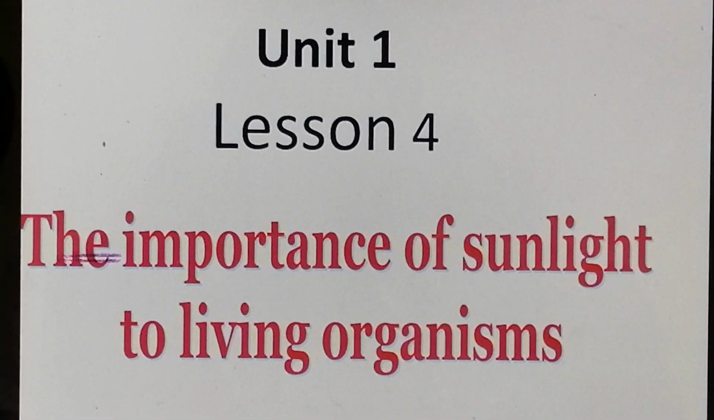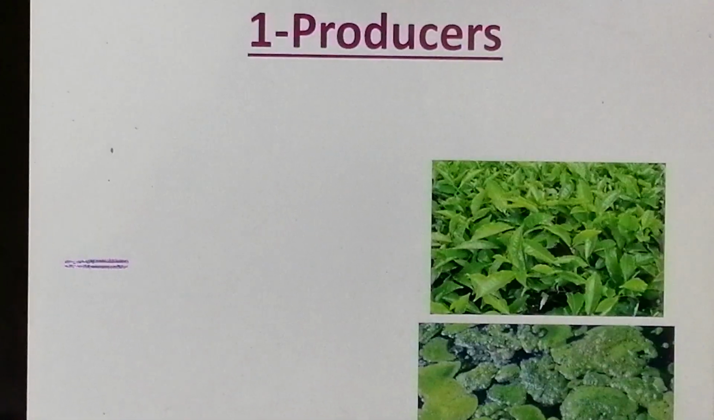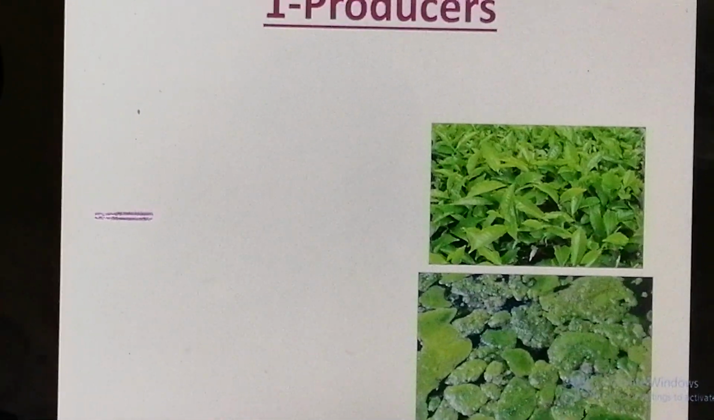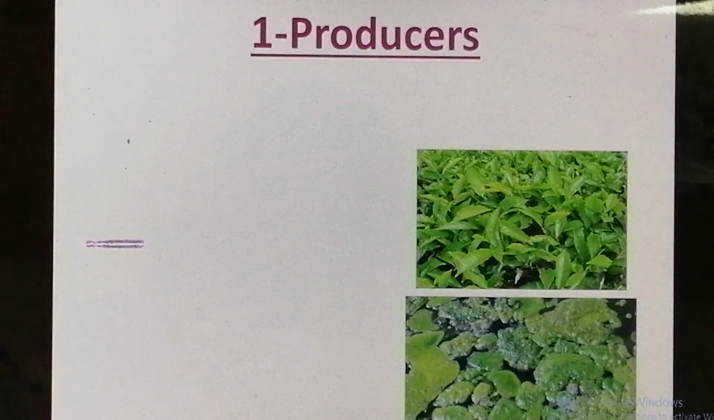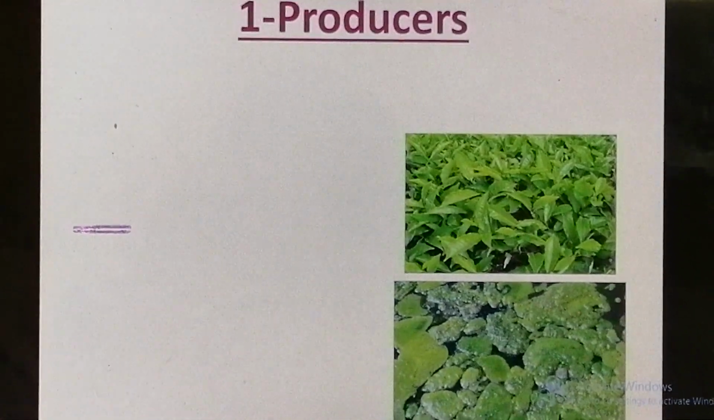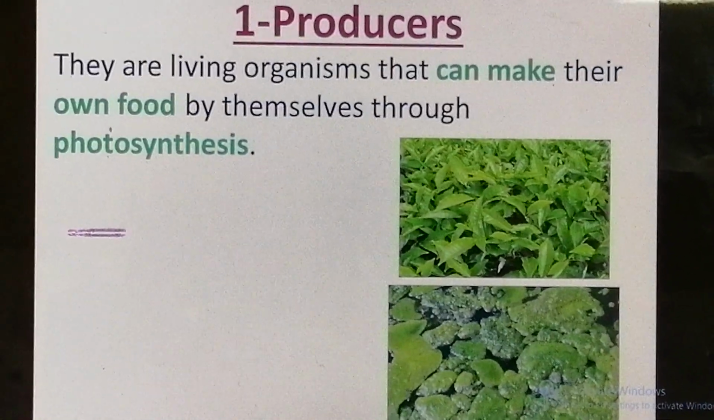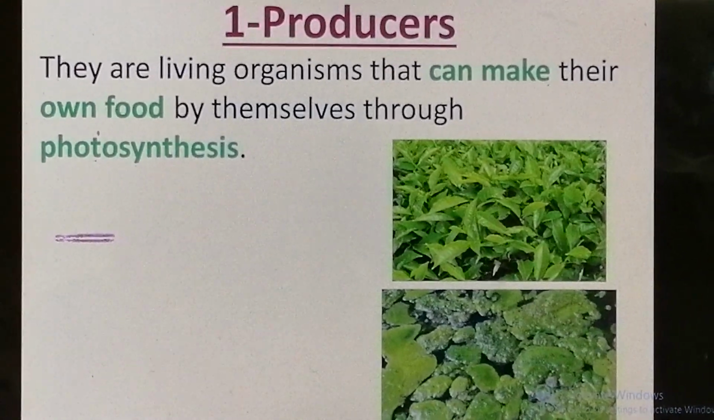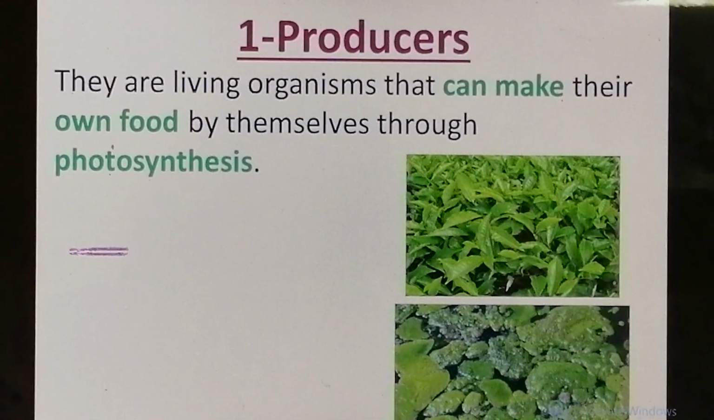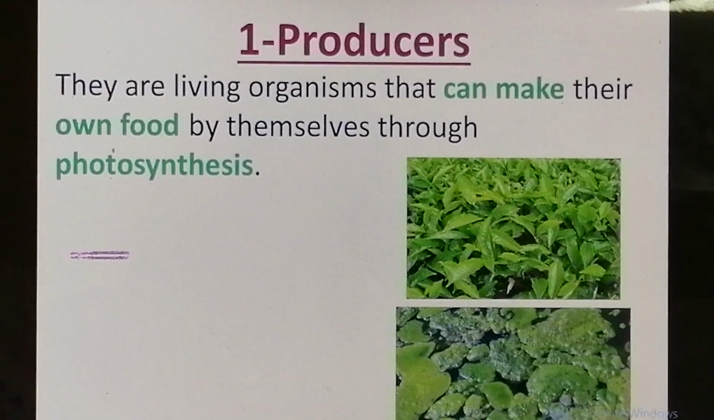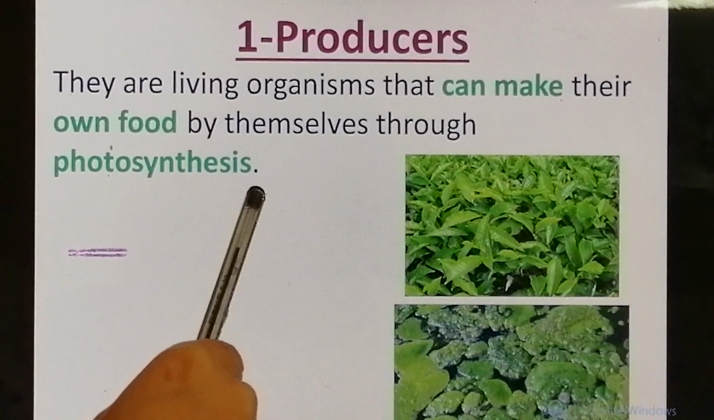Today is the importance of the sunlight. As we talked about in third primary, if you are hungry, you are going to ask your mother to make a sandwich for you. But do you think plants can do like you? Can plants ask their mothers to make a sandwich for them? No. Plants are producers, which can make their own food by themselves through a process which is called photosynthesis.